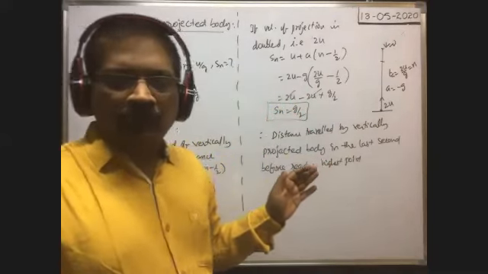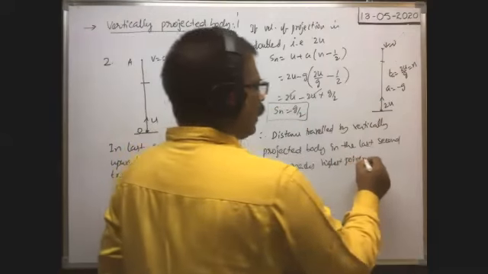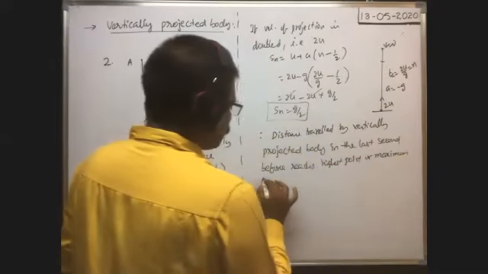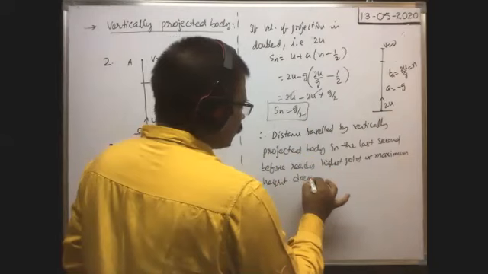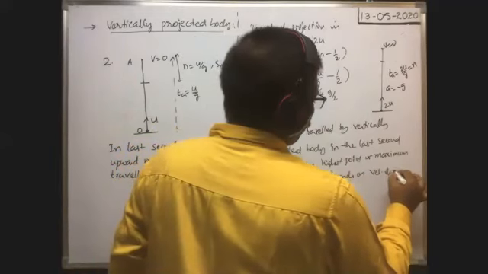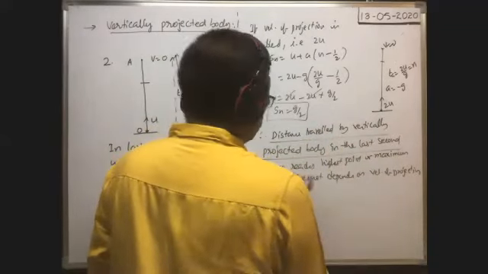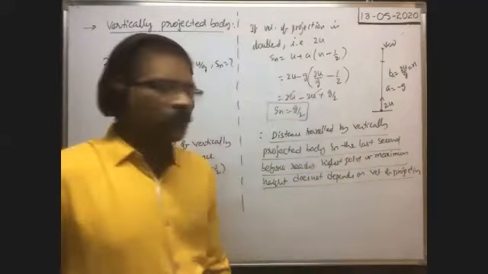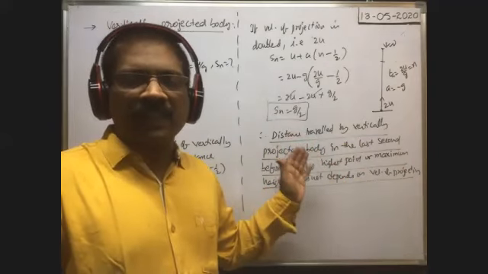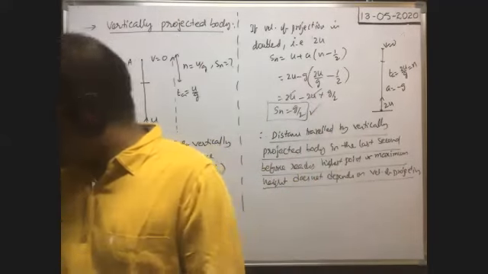That means the distance traveled by the vertically projected body in the last second before it reaches the highest point or maximum height does not depend on the velocity of projection. That is a very important point. So these points are very important. The distance traveled in the last second before the maximum height remains constant and is equal to g by 2, whatever the velocity of projection.